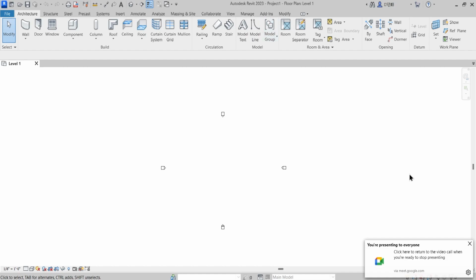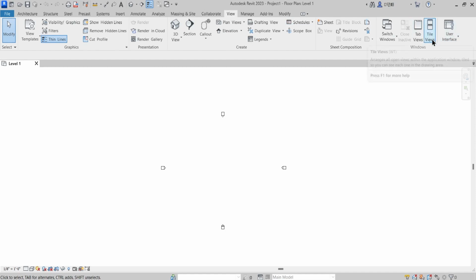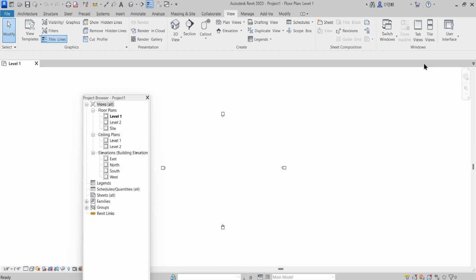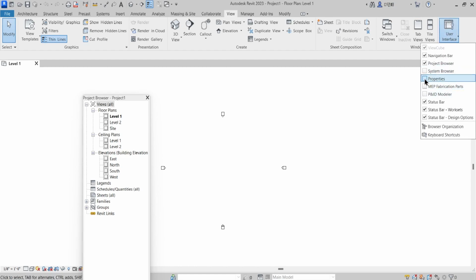Here in Revit, while opening the project environment, you need to go to the View tab and User Interface. Here we have all the necessary toolbars which are part of Revit, and they can be turned on and off from here. The ones of our use will be these two: the Project Browser, I will just check that, and the Properties.